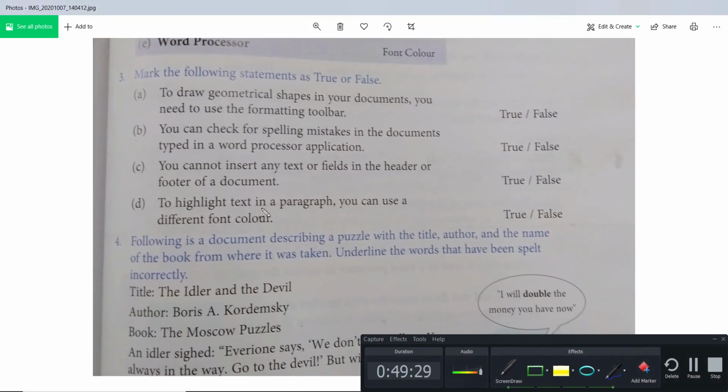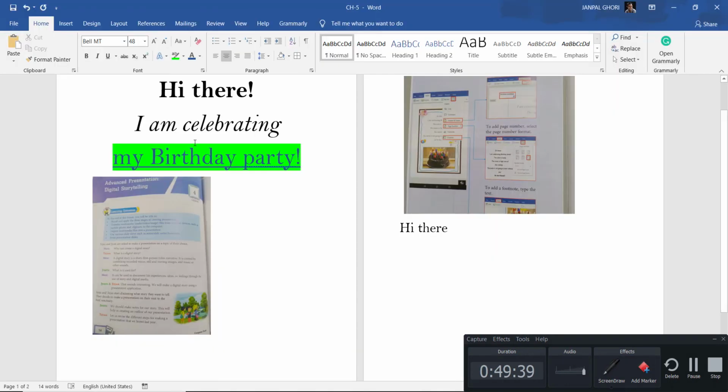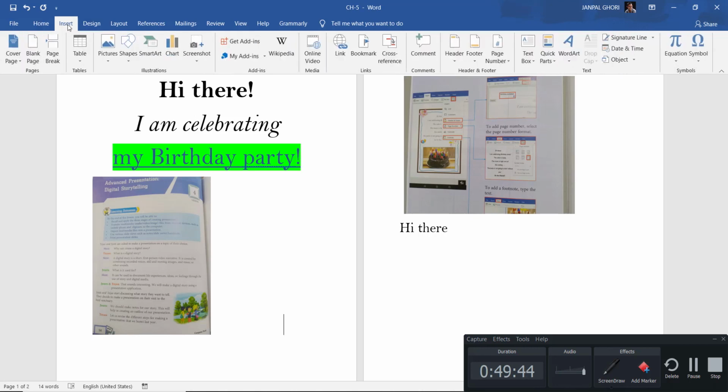So what do you do to draw a geometrical shape in your document? You need to use the formatting toolbar. Geometrical shape, do you need to use the formatting toolbar? I don't think so. Why? If you want to draw a shape, you need to go to Insert, correct, and Shapes.